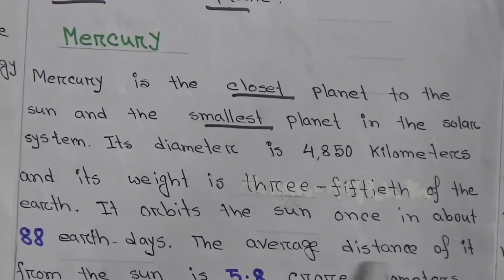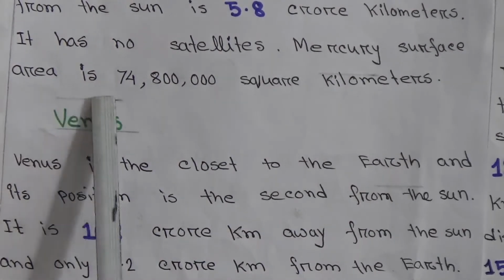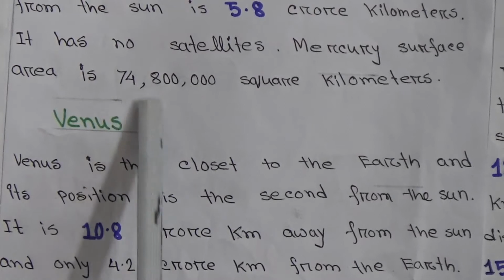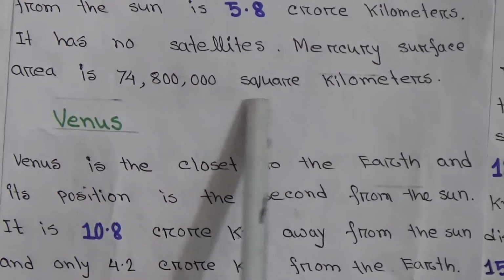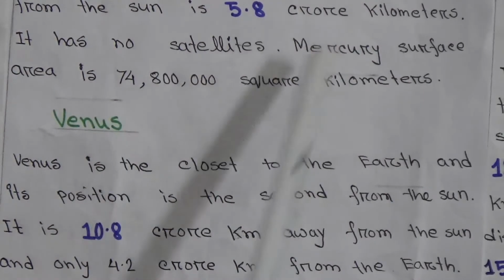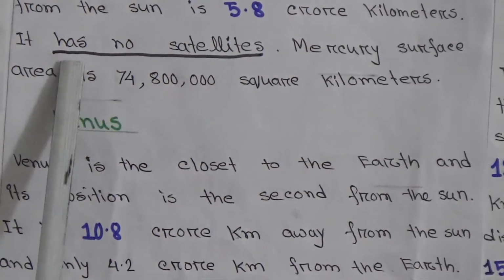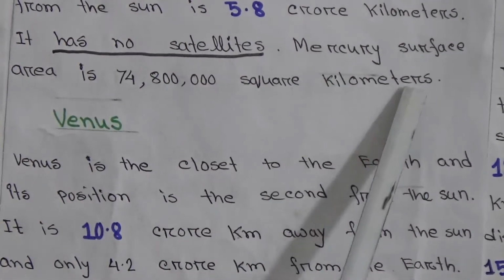The average distance of Mercury from the sun is 5.8 crore kilometers. It has no satellites. Mercury's surface area is 74,80,000 square kilometers. So my dear students, you have to memorize that Mercury has no satellite. It's very important.